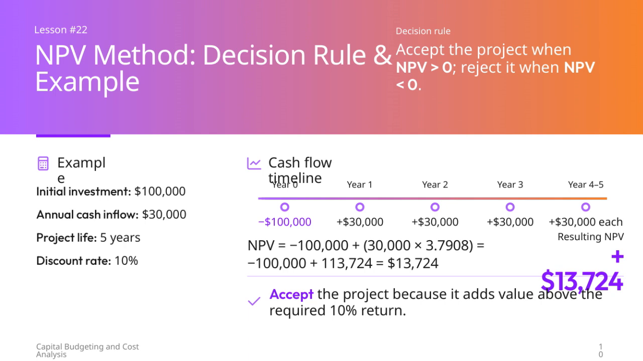The present value of these cash inflows sums to approximately $113,724. Subtracting the initial investment leaves us with a positive NPV of $13,724. Since the NPV is positive, greater than 0, we accept the project because it adds value beyond the required 10% return. This demonstrates the power of NPV in guiding capital budgeting decisions and ensuring investments contribute positively to firm value.